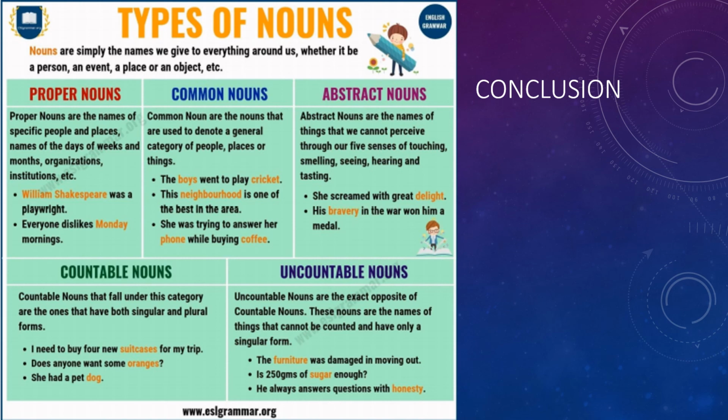Okay, for countable noun, we have two basically. We have singular and plural. Okay, usually for plural you can simply add s or any form of plural. Okay, the best thing is you can refer to a dictionary or online dictionary to know the plural form of the nouns. All right, and for uncountable noun, it has only one form, which is actually singular.